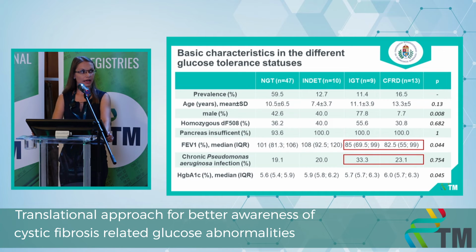And why is it important? Because when you visualize the glucose tolerance status and the basic characteristics of the patient, you can see that the more progressed the glucose tolerance status is, going from normal glucose tolerance to diabetes, the worse the lung function and the bacterial colonization, looking at the forced expiratory volume parameters and the chronic Pseudomonas aeruginosa infection.